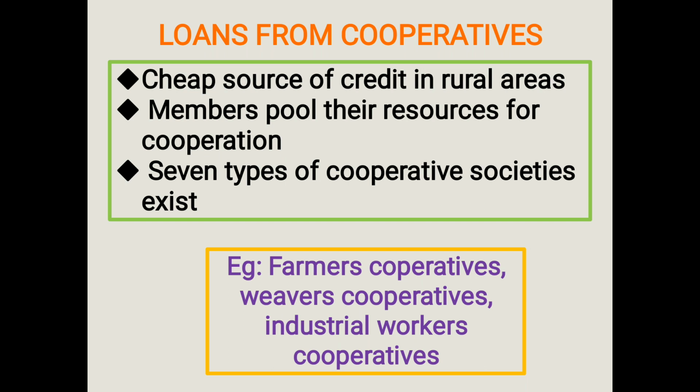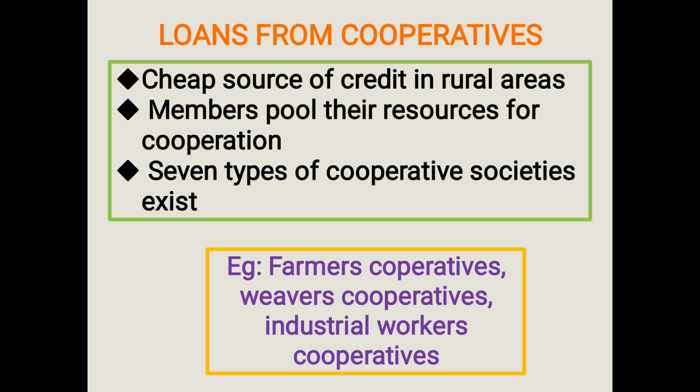So banks collect a high rate of interest when compared to the money lender, who collects a low rate of interest. Next, loans from cooperatives. The cheap source of credit we can see in rural areas is the loans from the cooperative societies. Here, the members of the cooperative organization pool their resources for the cooperation. There may be n number of types, here we see 7 types of cooperative societies.